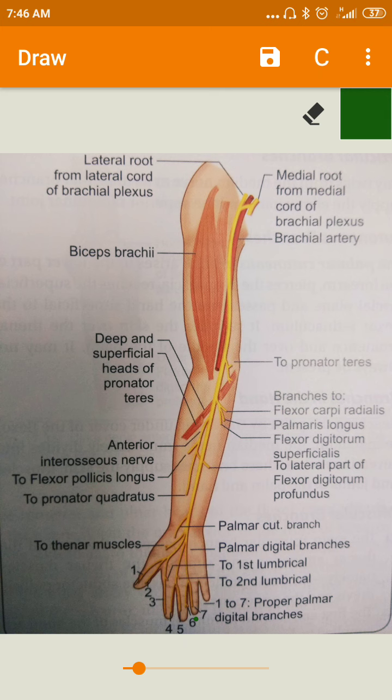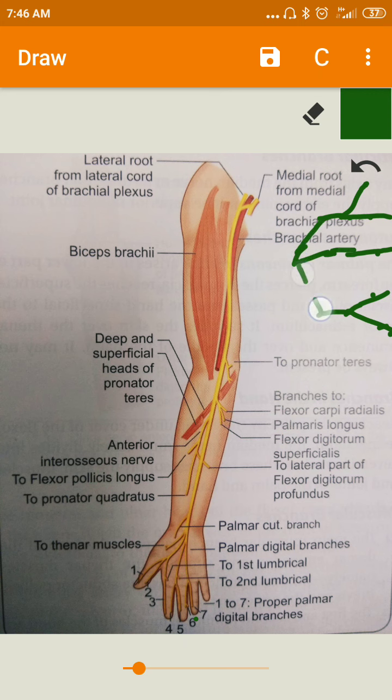So, what are the root values of the median nerve? C5, C6, C7, C8, and T1 in the brachial plexus. The roots C5, C6 unite to form the upper trunk. C7 alone forms the middle trunk, and C8, T1 unite to form the lower trunk. All these three trunks give anterior and posterior divisions, also called dorsal divisions.